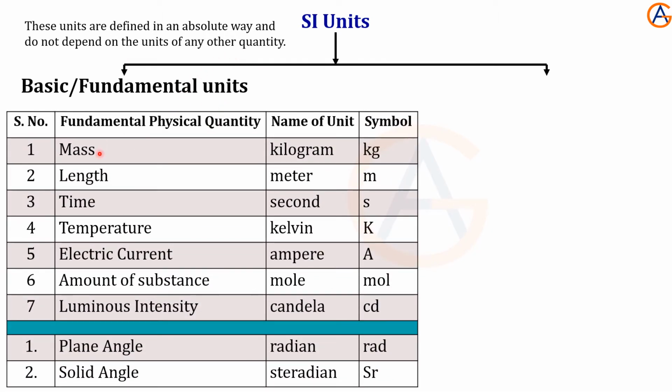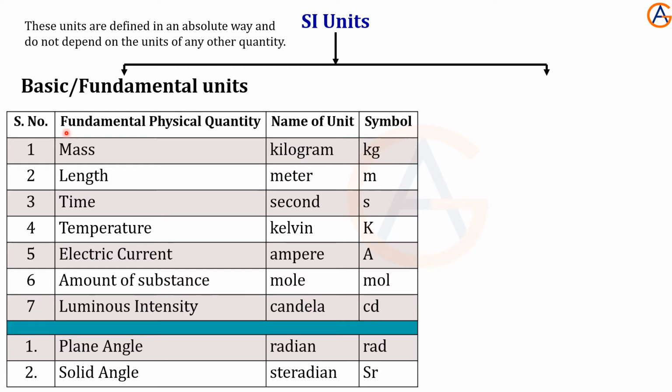So here in the SI system, seven fundamental quantities were introduced, and the corresponding units are: for mass, kilogram; length, meter; time, seconds; temperature, Kelvin; electric current, ampere; amount of substance, mole; luminous intensity, candela.